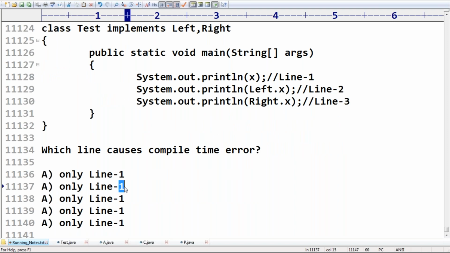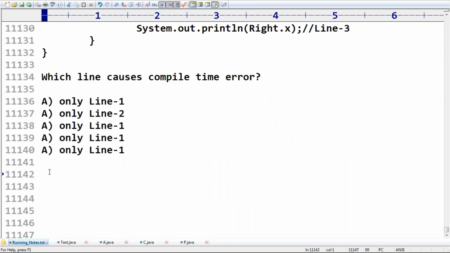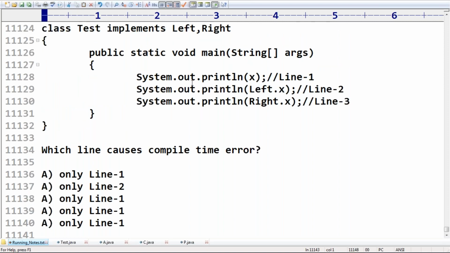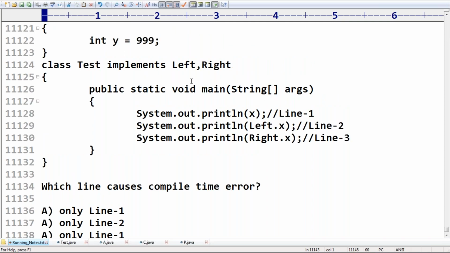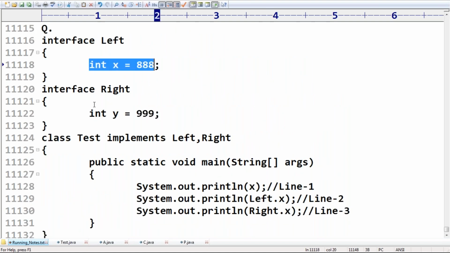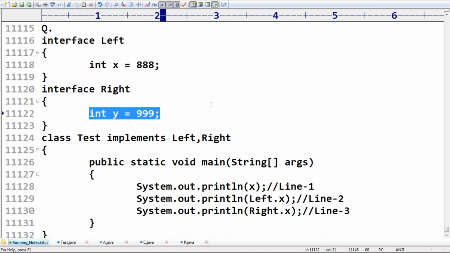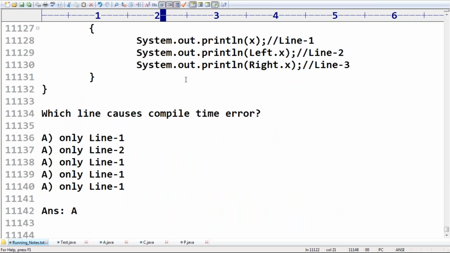What may be the answer in this case? Only line 1 causes a compile time error. Left.x, Right.x are perfectly valid, right? What is the problem with that? These are perfectly valid. Only line 1 causes a compile time error.